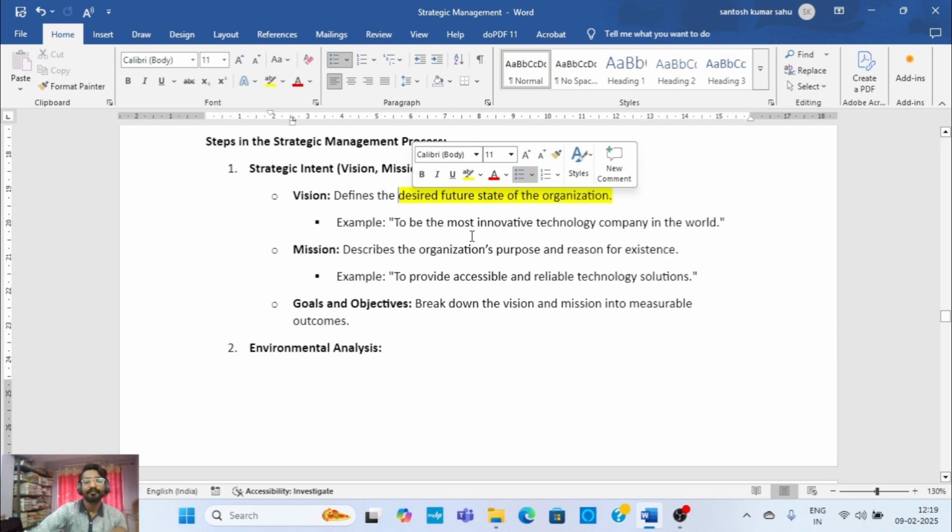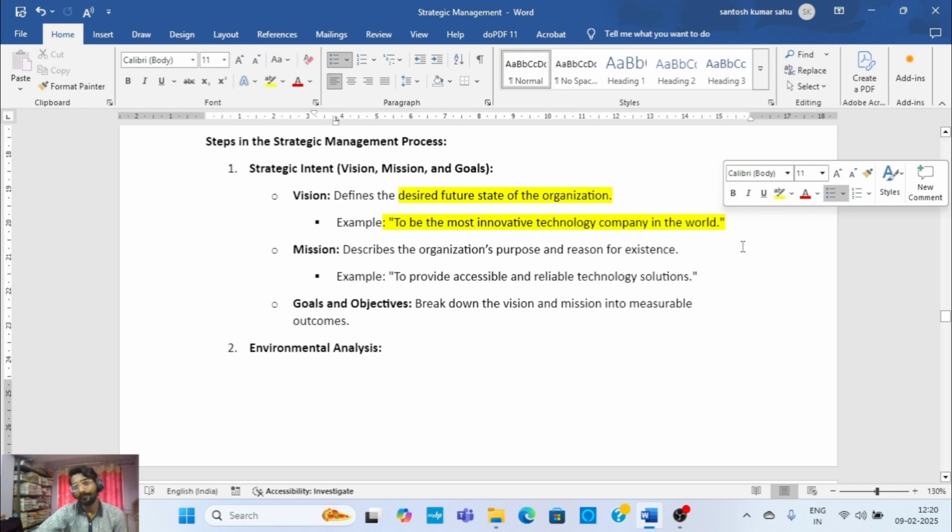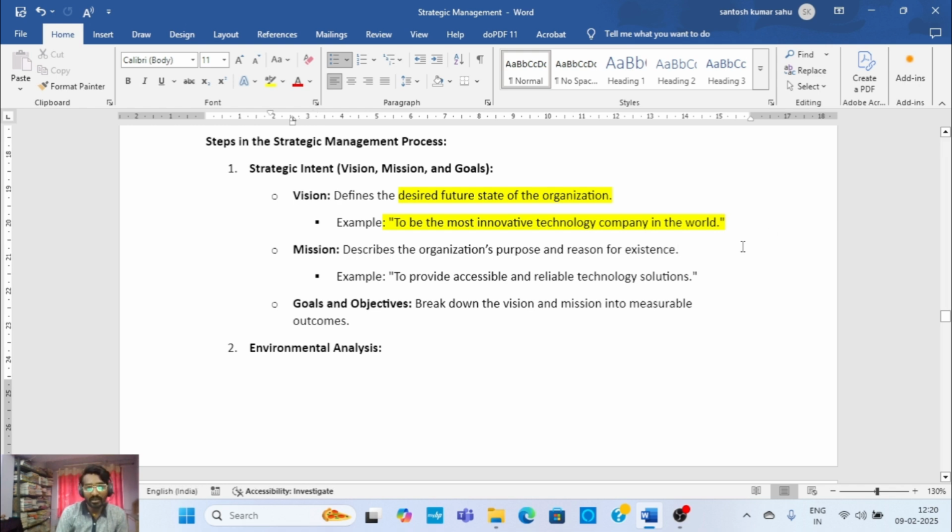For example, to be the most innovative technology company in the world. This is the company's vision, that we want to become one of the most successful innovative technology companies in the future. If we discuss the mission, then it describes the organization's purpose and reason for existence, why the company exists. So it describes the mission.